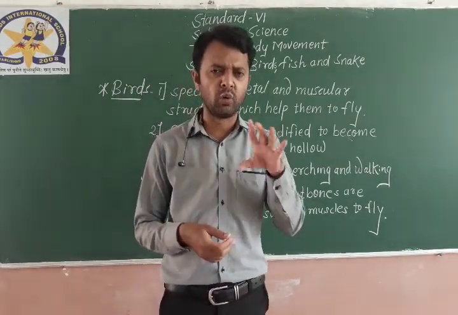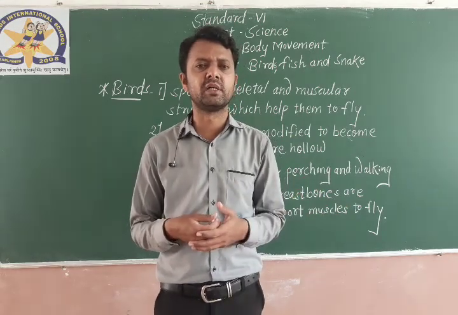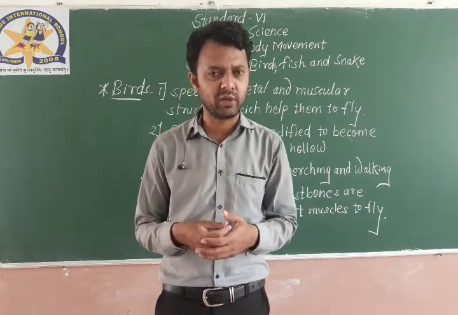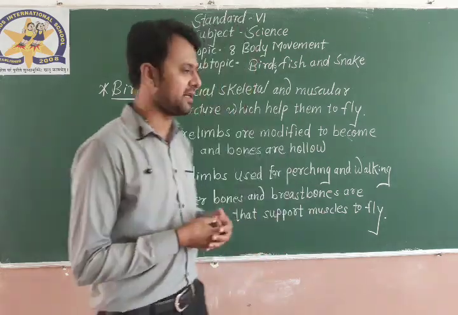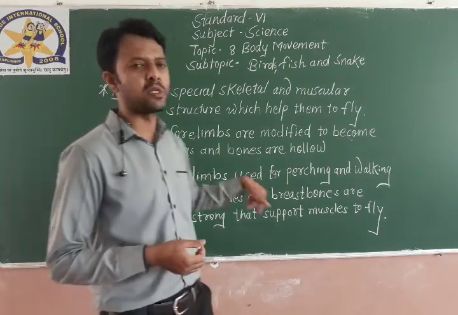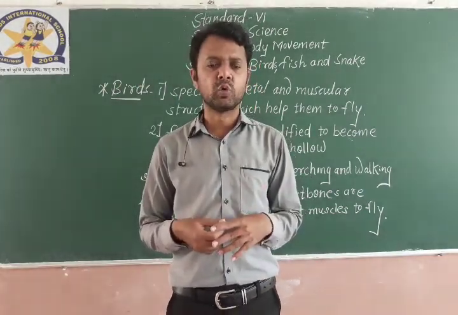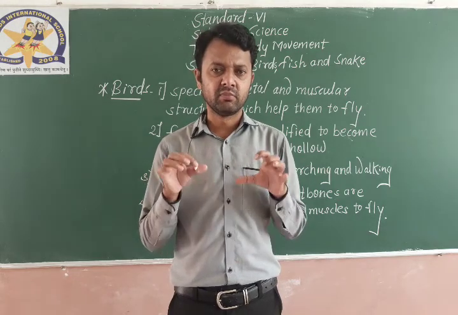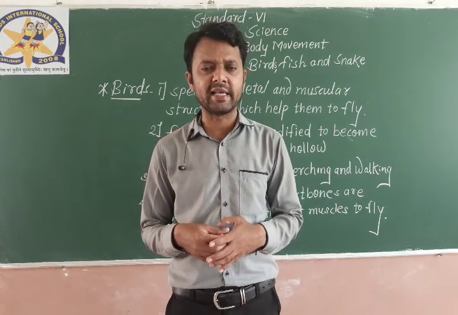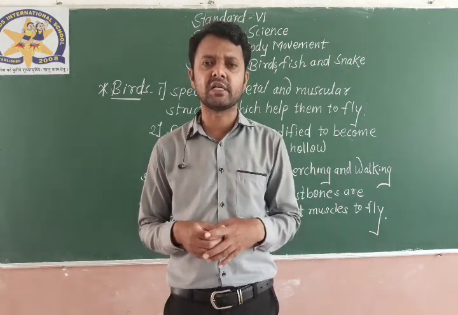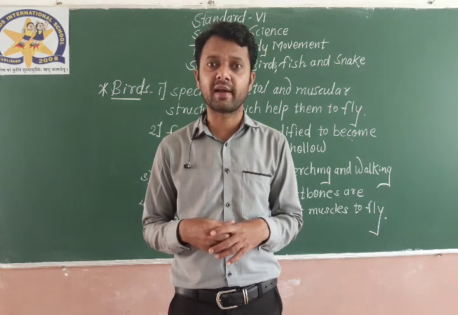Bones are hollow, which makes the bird's body even lighter, and with the help of the light body, birds can easily fly in the air. Third, hind limbs are used for perching and walking. The hind limbs, 2 legs, are so strong, or have been modified in such a way, that they can easily perch on a branch of a tree or a wire of electricity, and they can even walk on the ground as well.